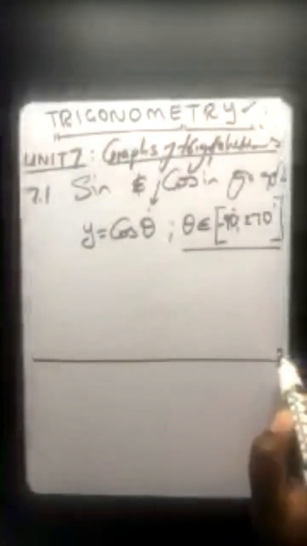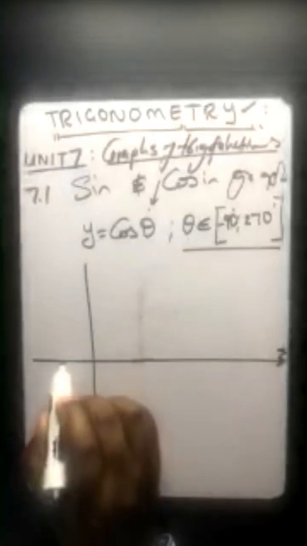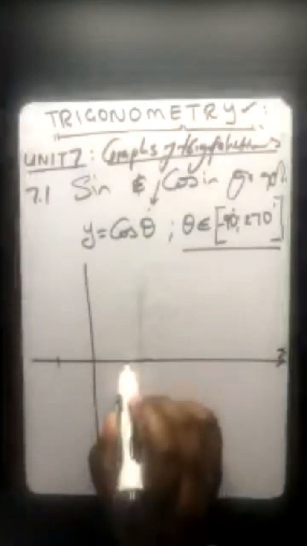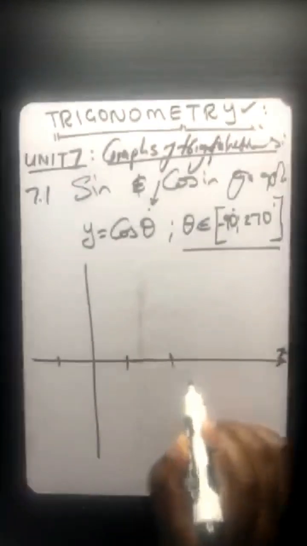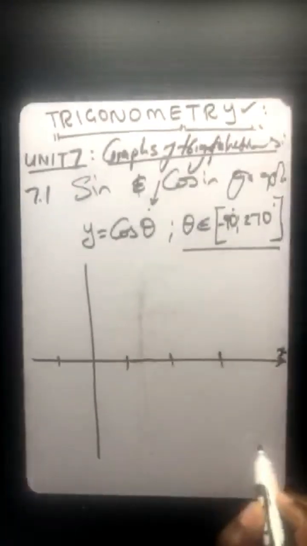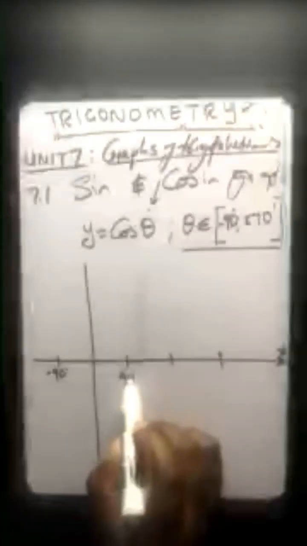When you are given something of that nature, you start from negative 90 on your Cartesian plane. You have your 90, 180, 270. So you're just going to plot it within that range.